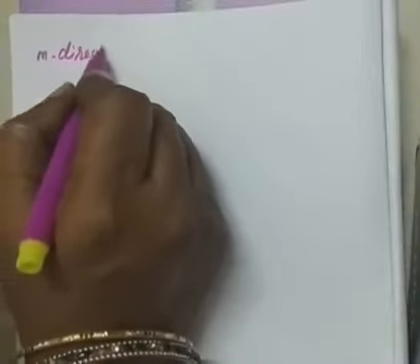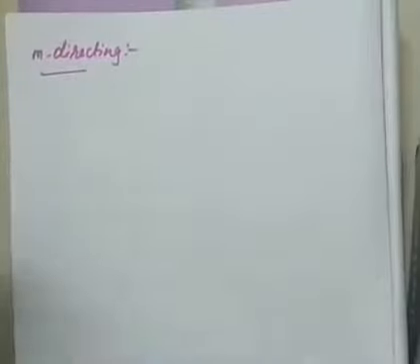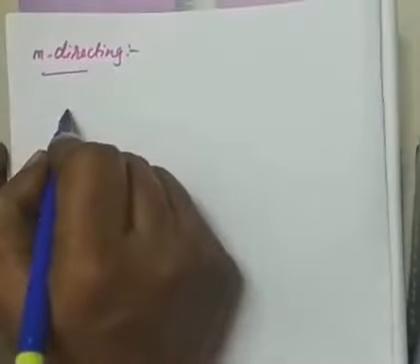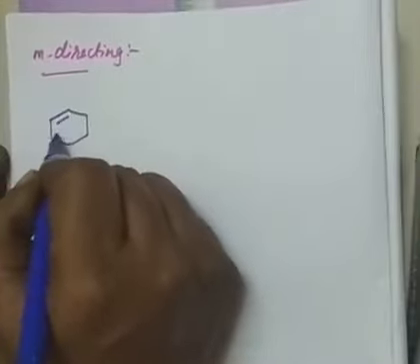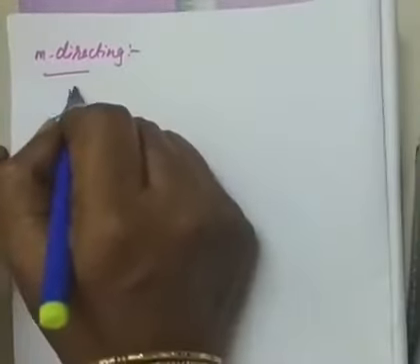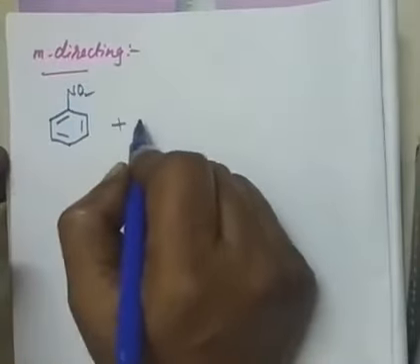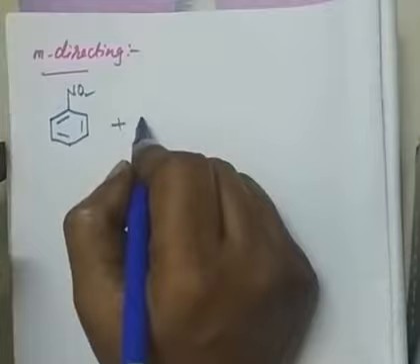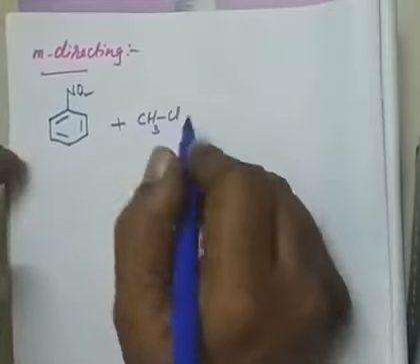Meta-directing group. What is meta-directing? Those groups which are already present will allow, for example, let me take the nitro group. If a nitro group, NO2, is present, then do alkylation, anything you can do.